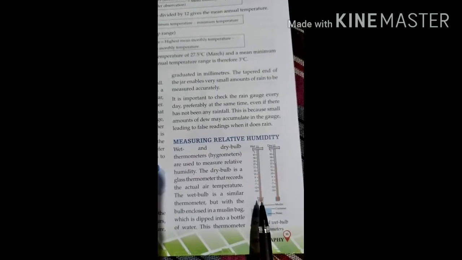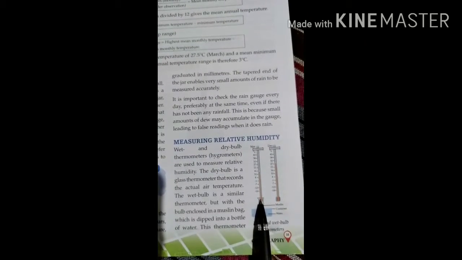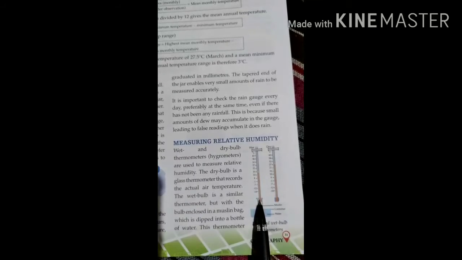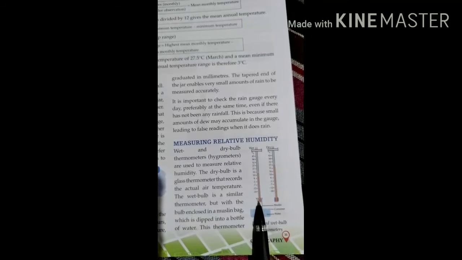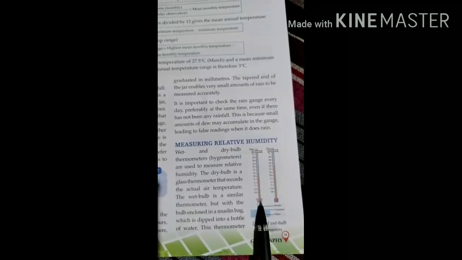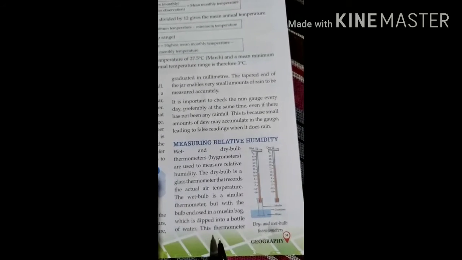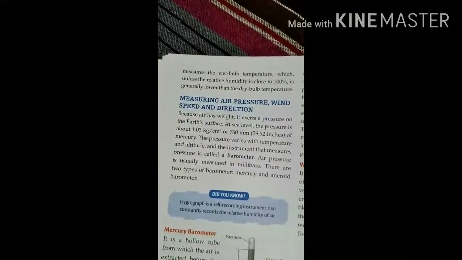So this is the wet bulb, and this is the dry bulb, and the wet bulb is covered with a bottle. This thermometer measures the wet bulb temperature, which, unless the relative humidity is close to 100%, is generally lower than the dry bulb temperature.